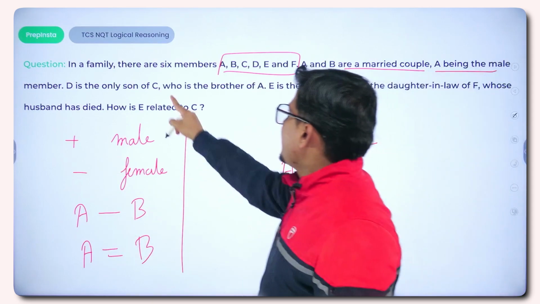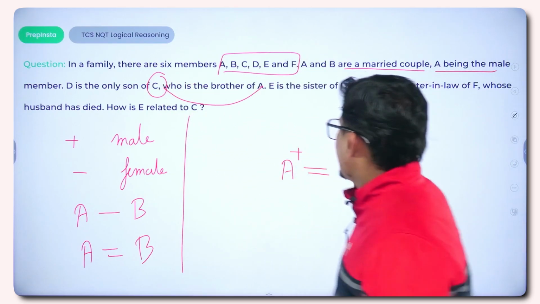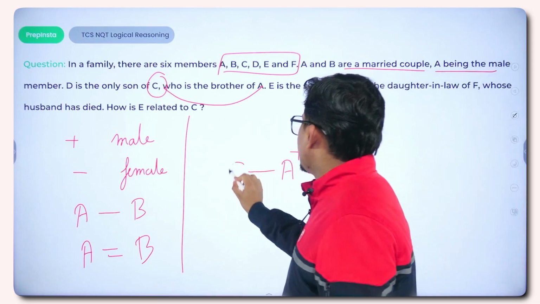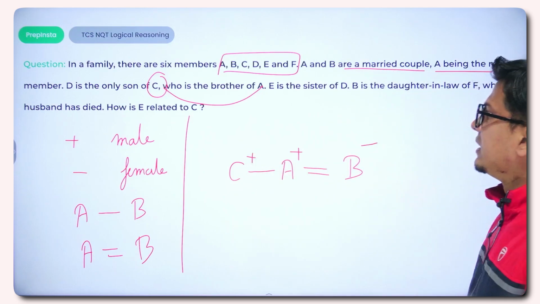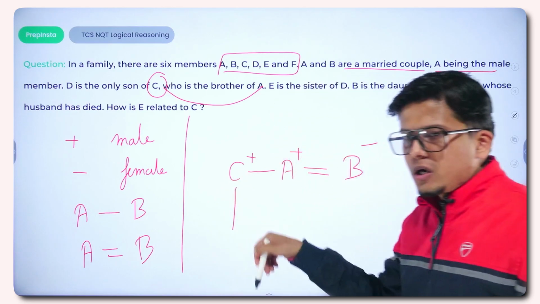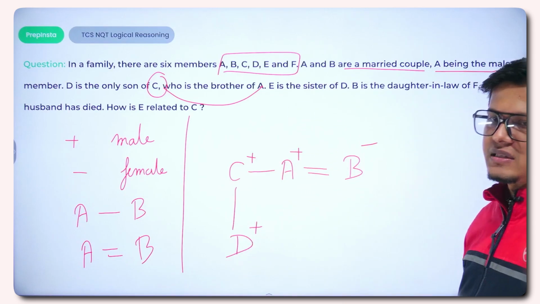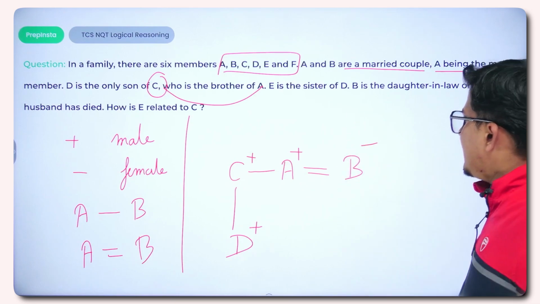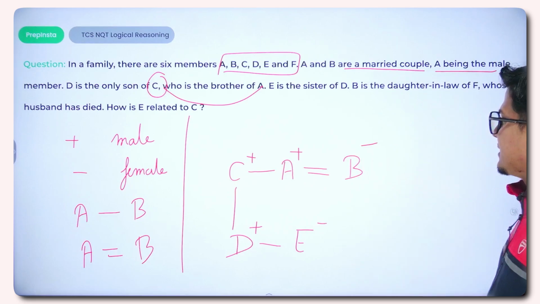D is the only son of C, who is the brother of A. Now C is the brother of A, so the brother of A is represented with a single bond. C is the male member, so we are allocating a plus sign to C. D is the only son of C, right? So the son of C will lie on the bottommost level. D is the son, and the son is represented by a male member, positive sign. E is the sister of D. So E and D are siblings, and E is the female member, E is the sister.